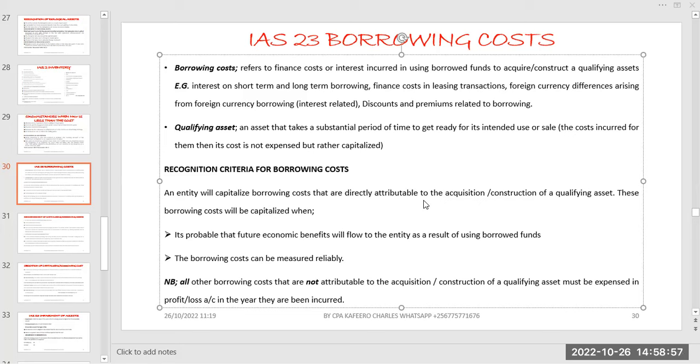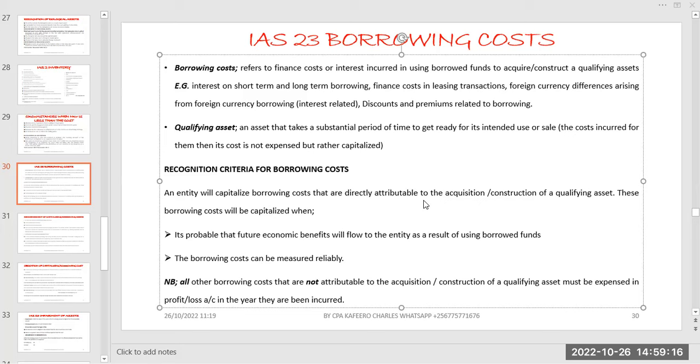For example, when you saw MTN borrowing from the public, they incurred advertisement costs and others. All that is what we call the borrowing costs that are supposed to be capitalized.